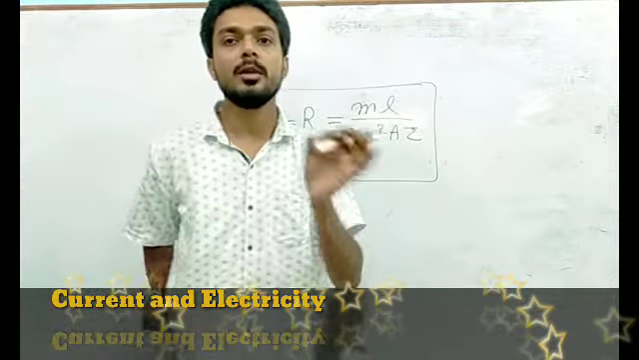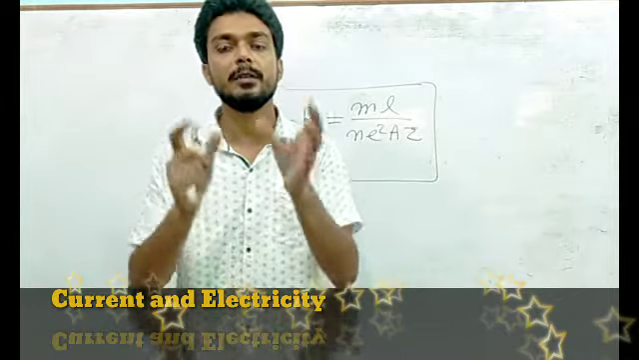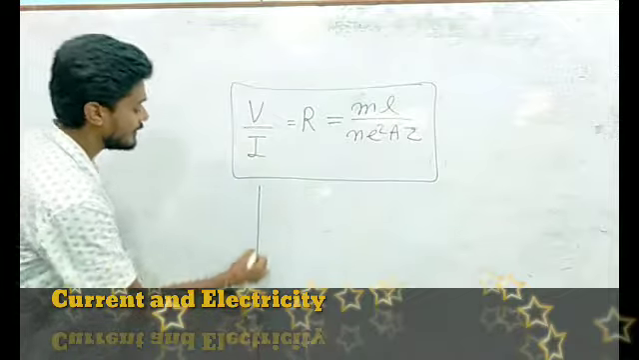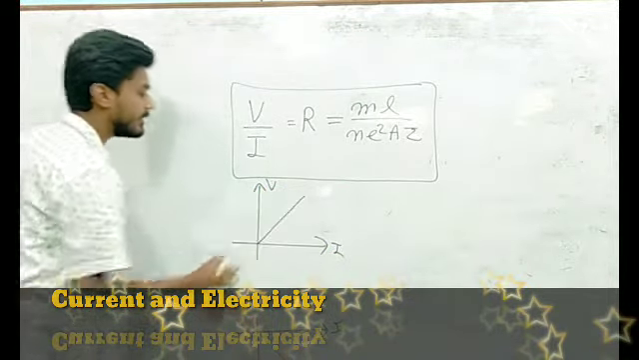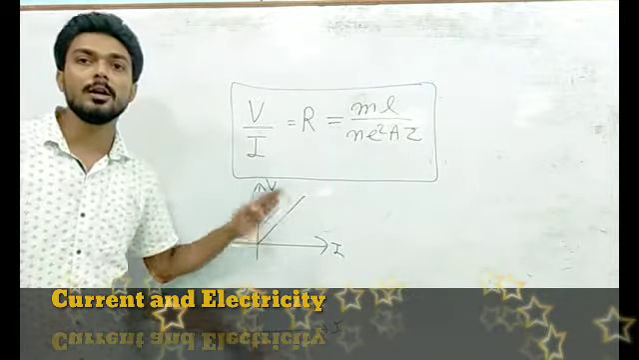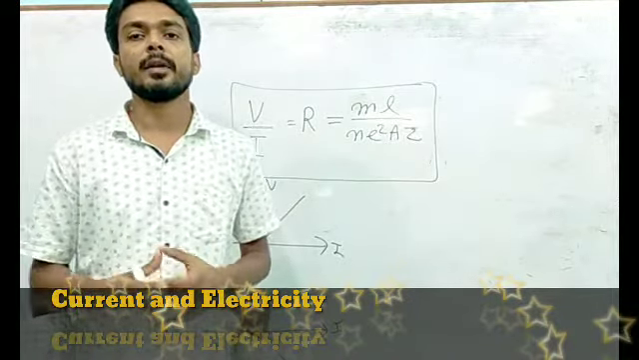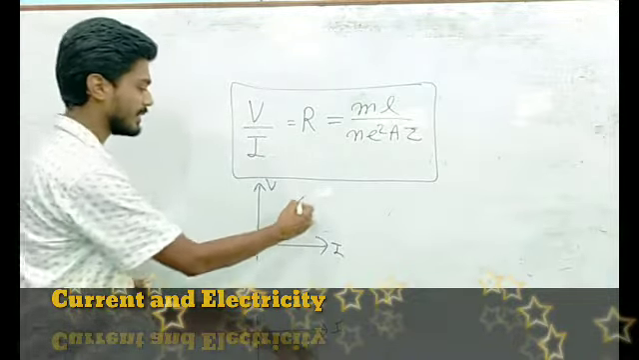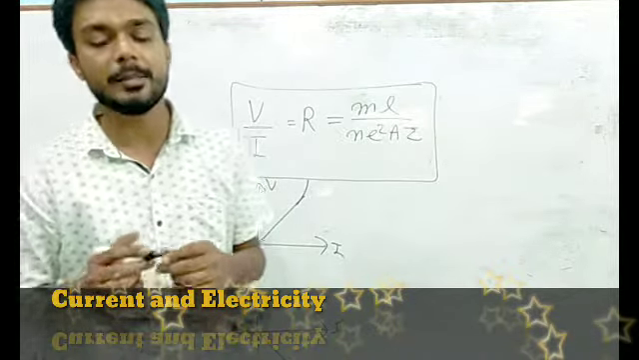According to Ohm's law, if a device, a conductor or any body follows Ohm's law, then the graph between current and voltage will be linear. Such devices which follow Ohm's law are called ohmic devices or ohmic conductors, and the devices which deviate from these lines, like this, are called non-ohmic conductors. Then what are the limitations of